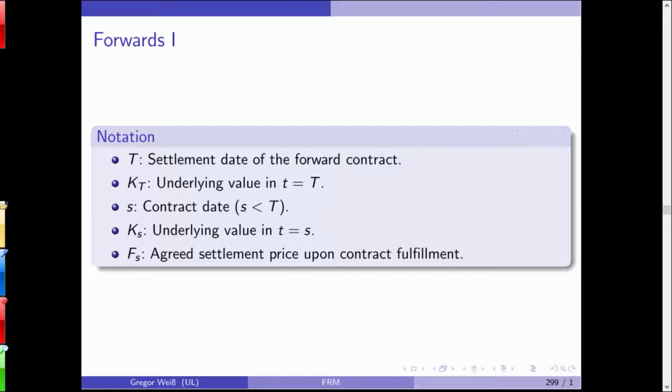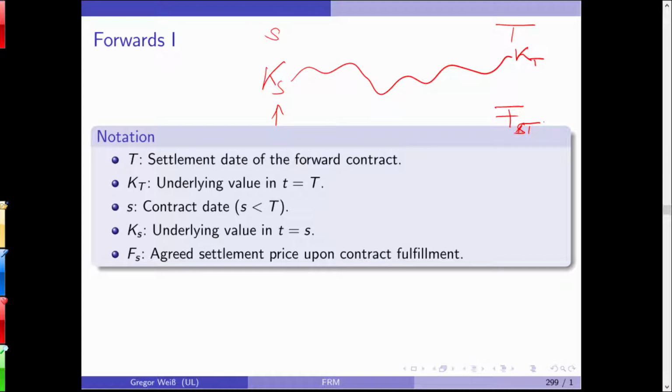FS is the forward price, KS is the spot price, and you are right now here at small s. Here you have capital T, and you have KS. It might go up and down, and then you have KT, and here you are buying the forward and you are agreeing to pay FS, which is of course in this case FT at the end.